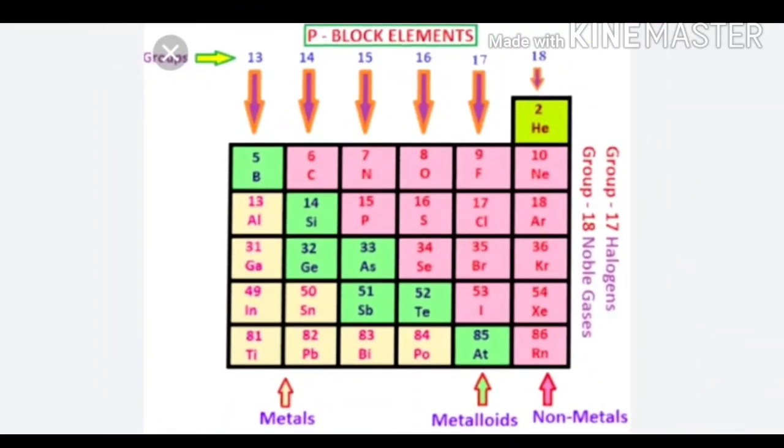Group 17 is also called the halogen group. In this group we have fluorine, chlorine, bromine, iodine and astatine. Halogen means salt producers or sea generators. It is a Greek word. These elements form the salt which can be tasted in sea water.